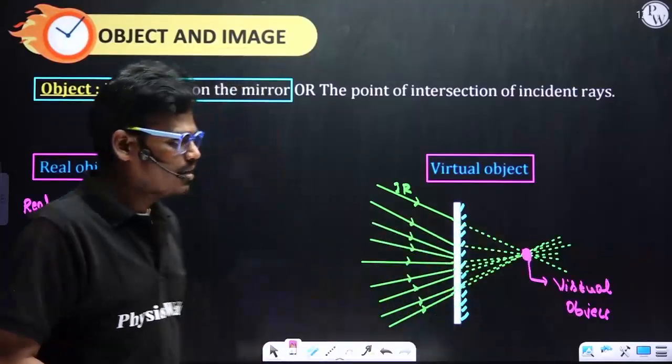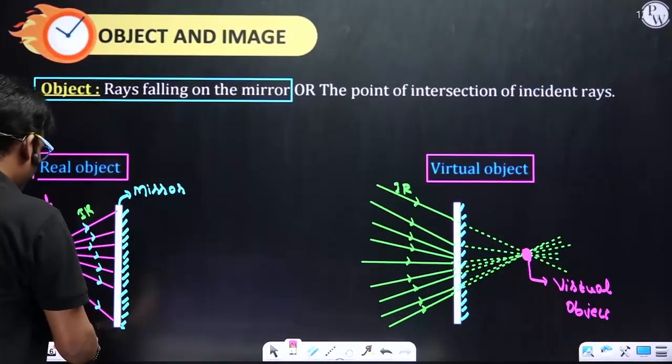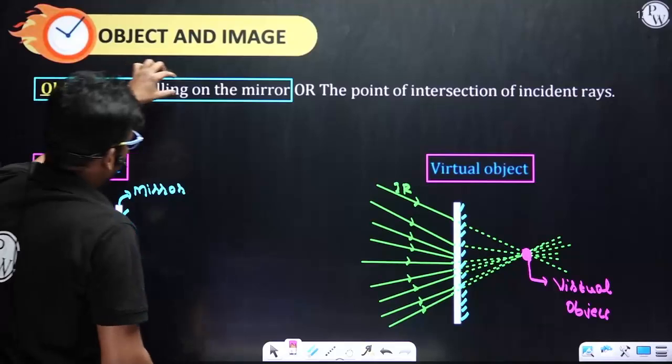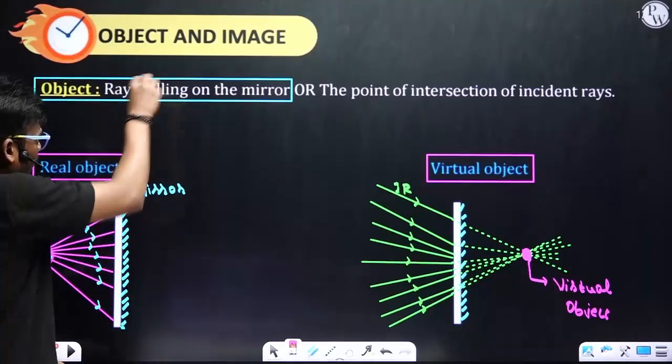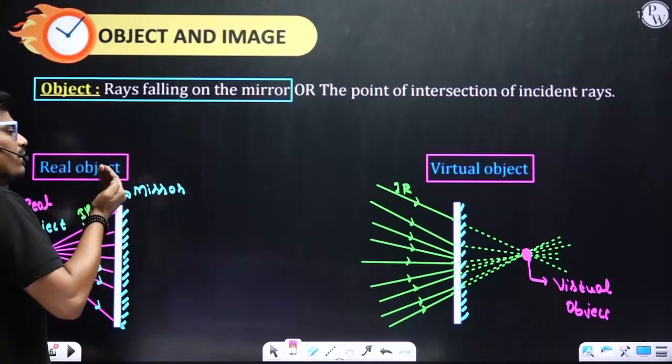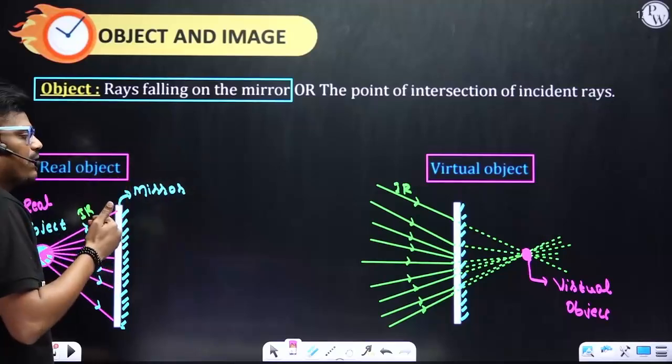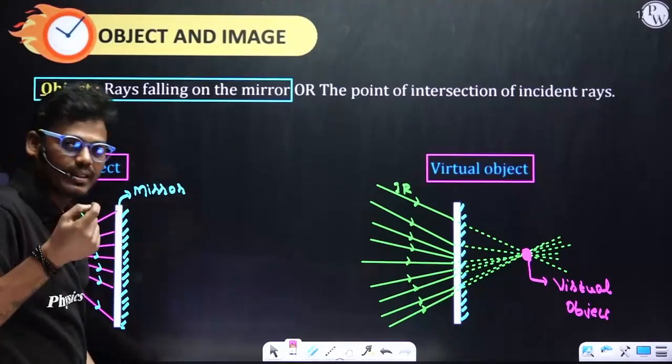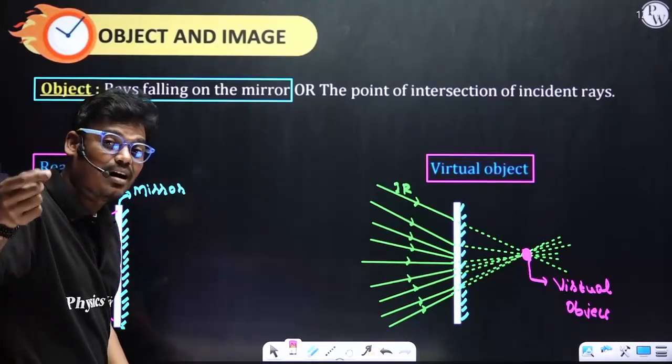Right. Then let's move on to the image type. Here, rays are falling on the mirror. What if the rays are coming or bouncing back from the mirror? Then what do you call that? That is an image.